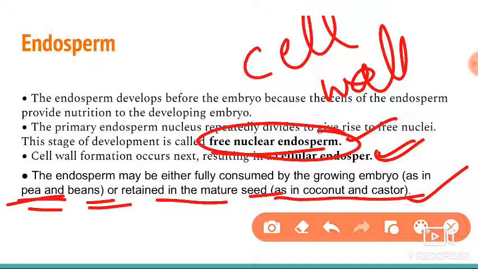In some cases the endosperm is retained after the complete formation of the seed. During the germination of the seed, the remaining endosperm is going to be utilized. Such seeds we call endospermic seeds. This is the endosperm. These are all the points regarding endosperm.